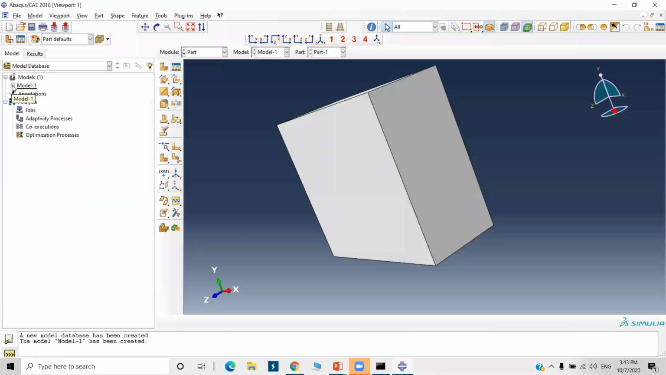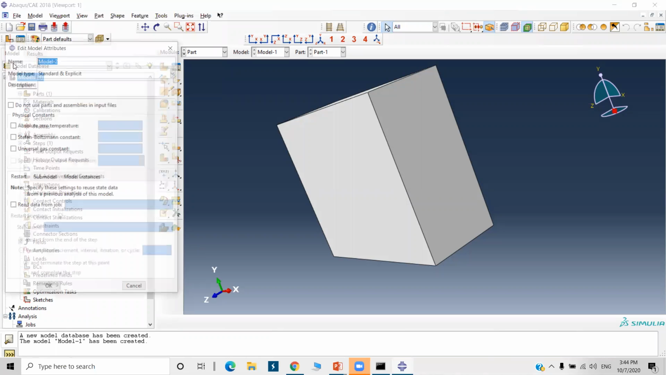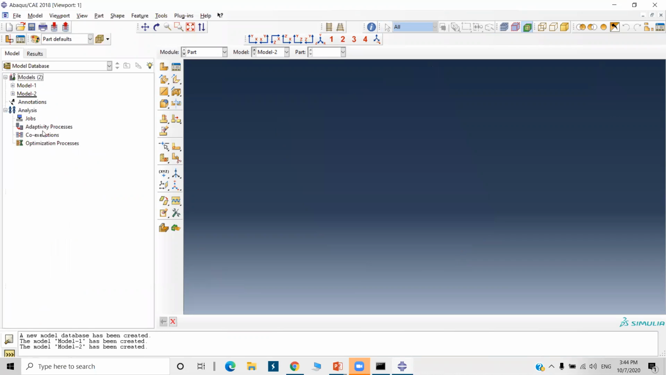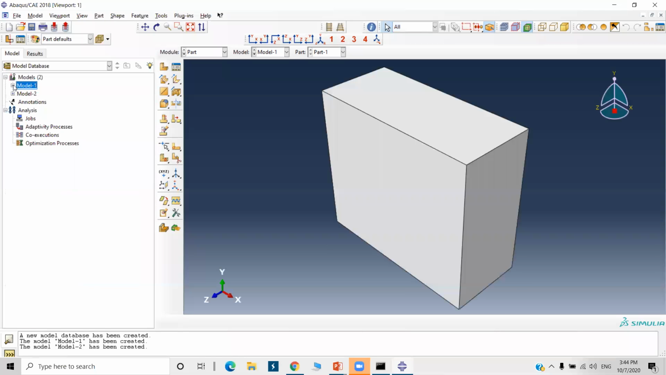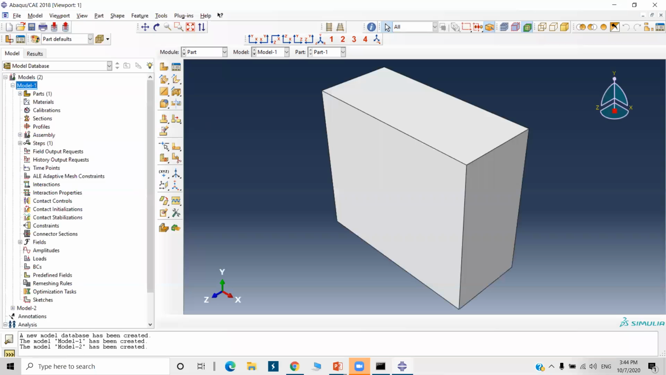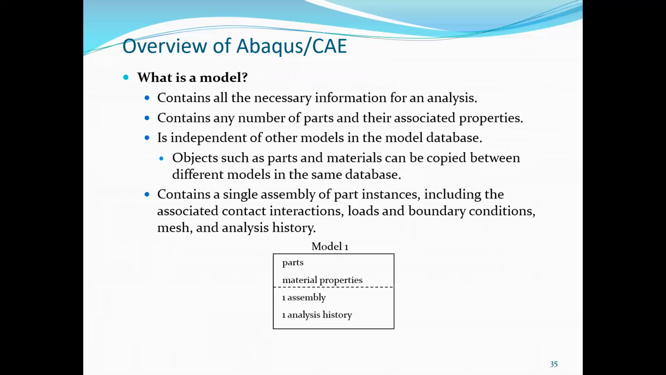It contains all information: parts, materials, assembly steps, boundary conditions, loads. So we can create even another model also. If I double click on this, it will create another model. Model 2 also contains everything. But at one time, only one model can be opened. So model 1 is now current. It contains all necessary information for an analysis.